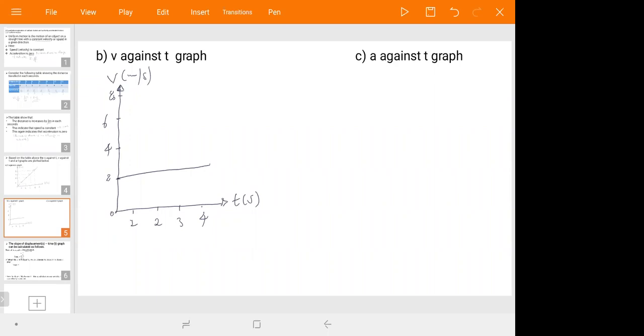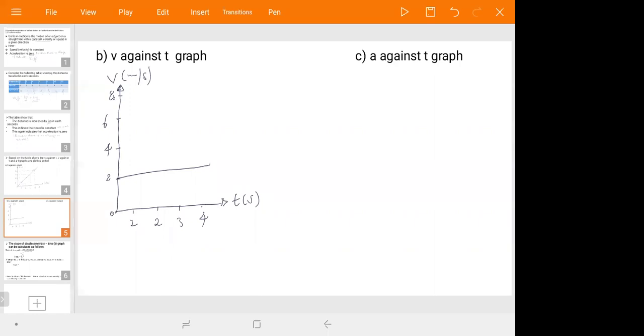For example, this is speed on the y direction. Have you seen? Speed with a certain direction gives you velocity. Therefore, your velocity or your speed is 2 meters per second.